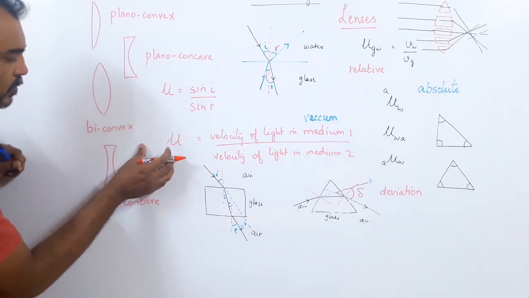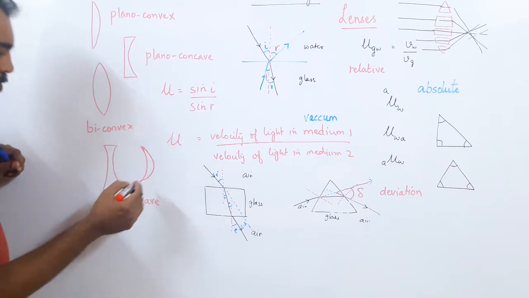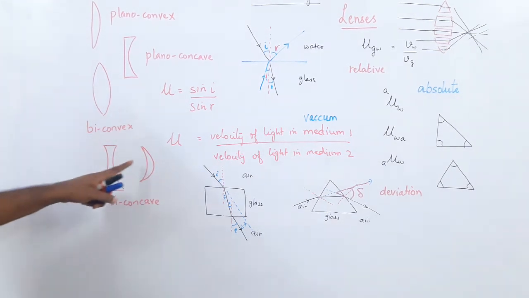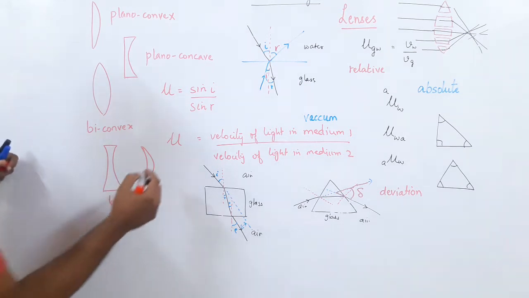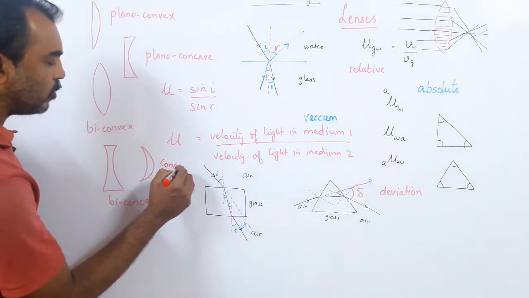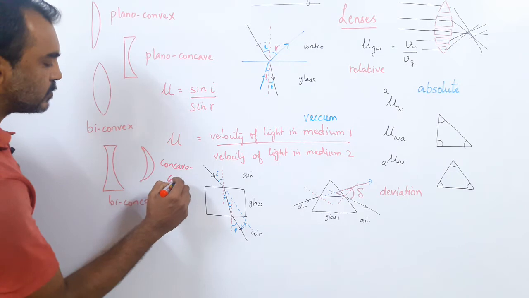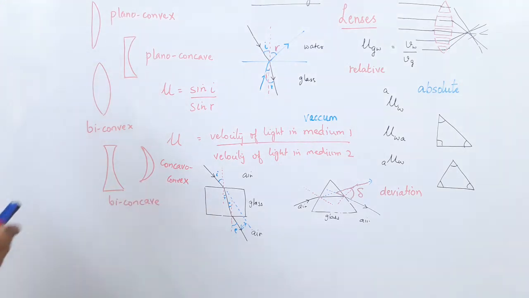Something where you can see one end is concave and the other end is convex. So this is called a concavo-convex. So lenses are of different types, different shapes according to the uses, but we are not going to go into so many shapes.